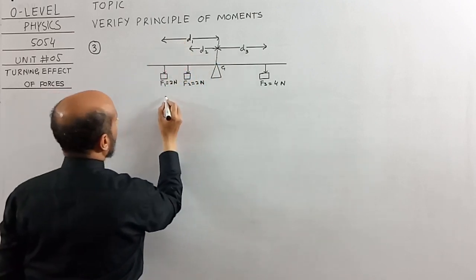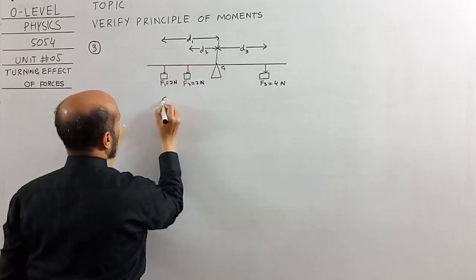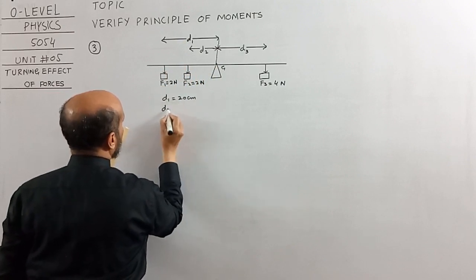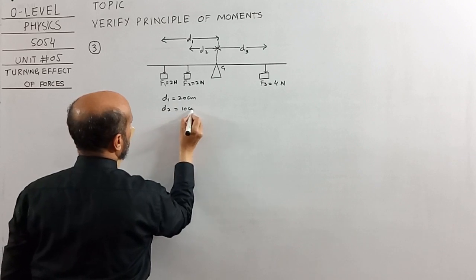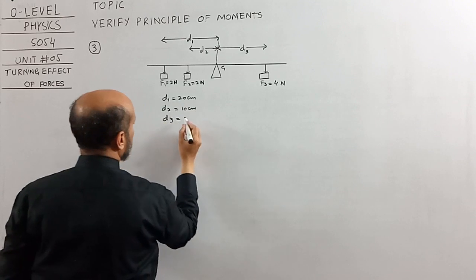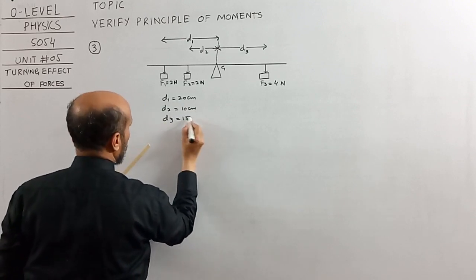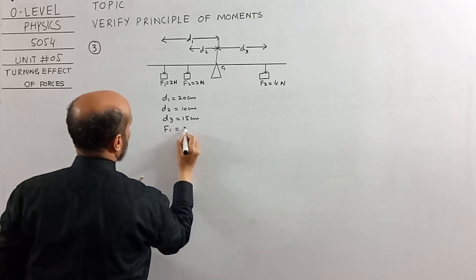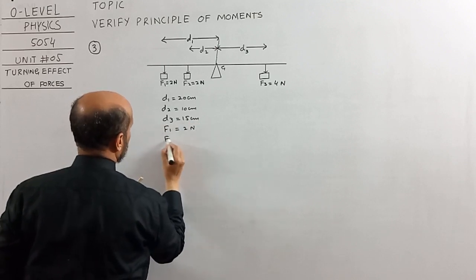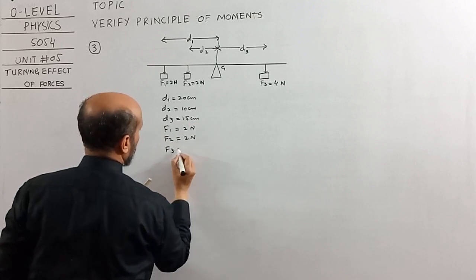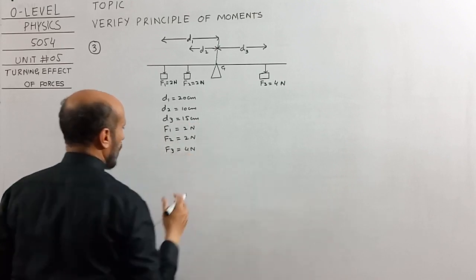Okay, so D1 was 20 centimeter, D2 was 10 centimeter, D3 was 15 centimeter, F1 was 2 Newton, F2 was 2 Newton, and F3 was 4 Newton.